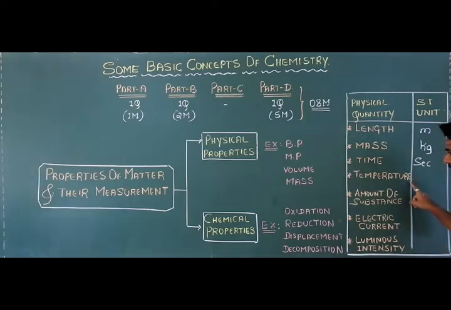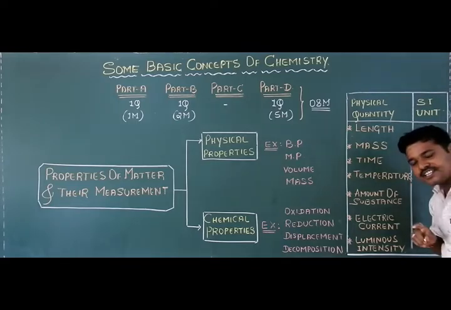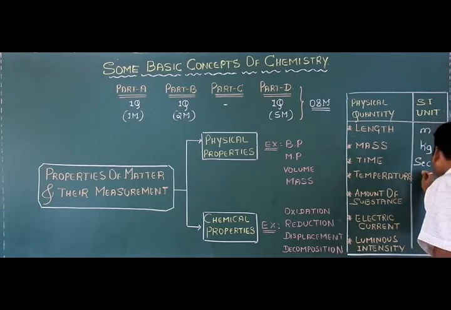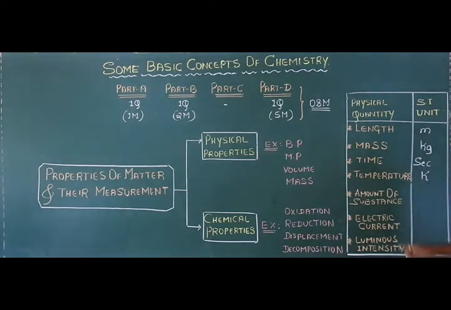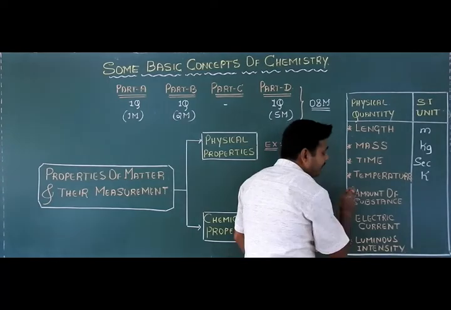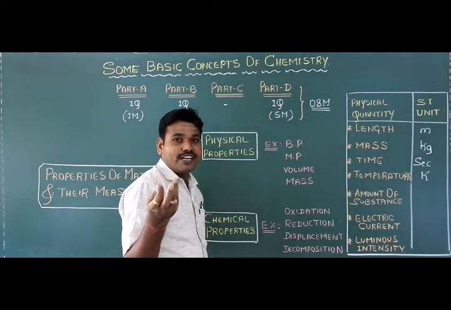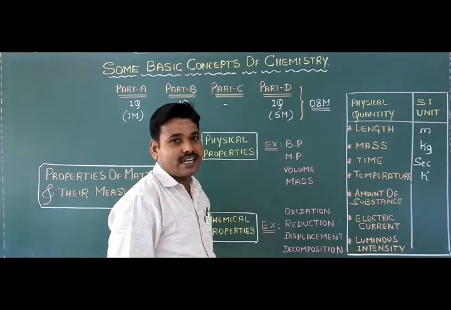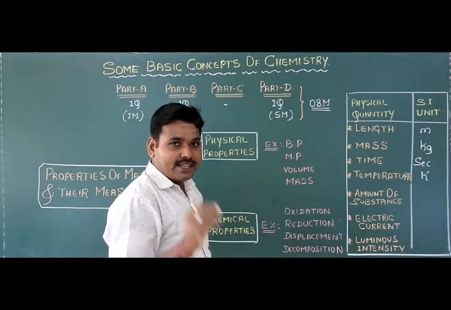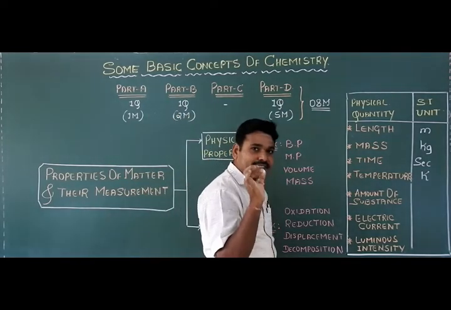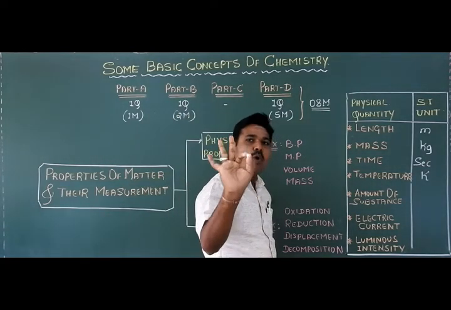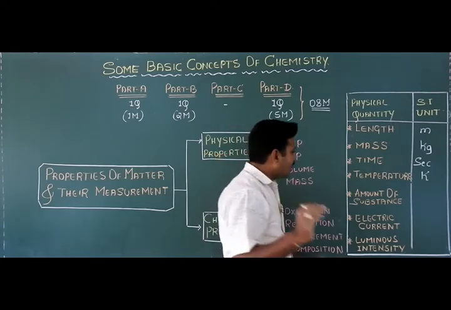Then the fourth fundamental quantity is temperature. Tell me, students, what is the SI unit of temperature? Very good. Kelvin is the SI unit of thermodynamic temperature, or we call it the temperature, students. Okay. Then the fifth important fundamental quantity is amount of substance, and this amount of substance is expressed in terms of mole.